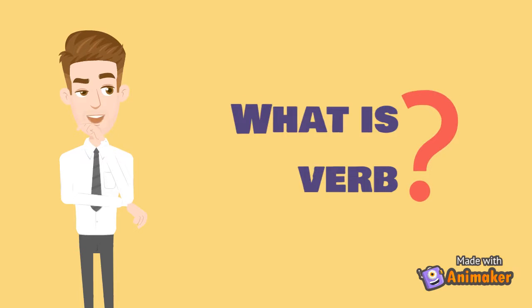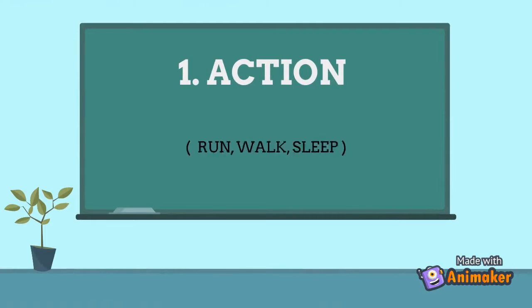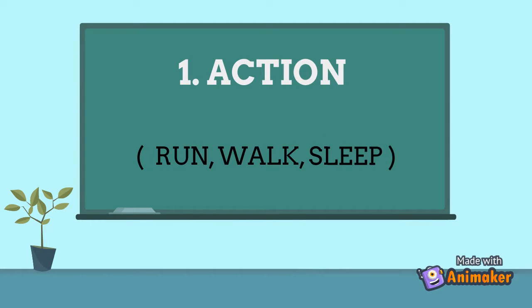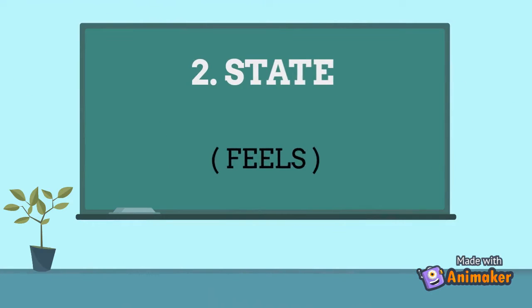Firstly, what is verb? Verb tells us two things about a subject. The first one is verbs tell us the actions performed by a subject, such as run, walk, and sleep. The second one is the state of a subject, such as feel.